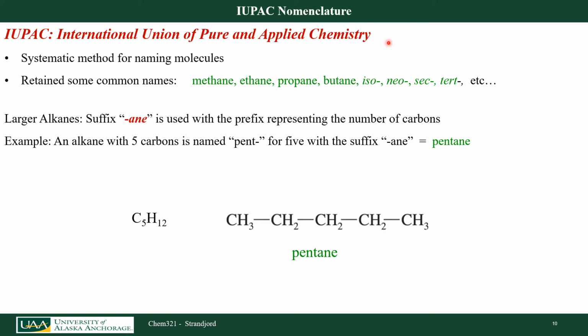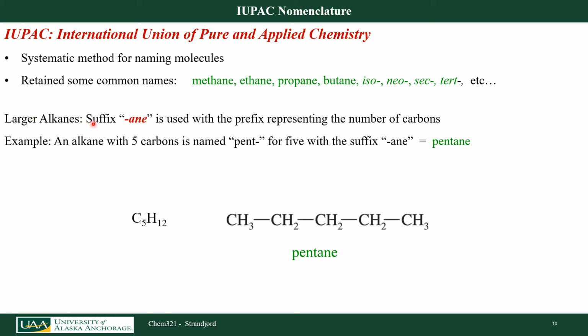IUPAC stands again for International Union of Pure and Applied Chemistry. It's the systematic method for naming molecules. It also retains some of the common names like methane, ethane, propane, butane, and also these iso, neo, sec, and tert prefixes for some molecules because they were named so long ago and they are common. They had to include them in this IUPAC system.